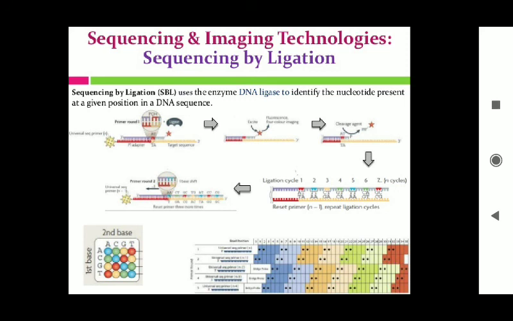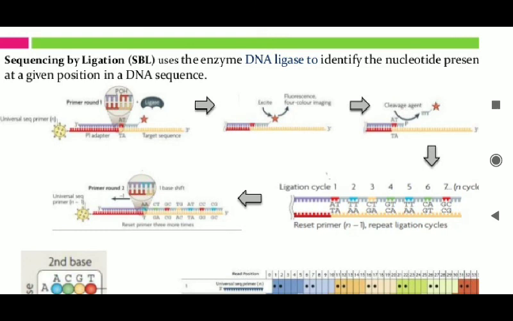That nucleotide at a position in the DNA sequence can be identified by the DNA ligase enzyme, and that is sequencing by ligation. Just understand what DNA sequencing actually is: by it you can identify the nucleotides, right? There are different methods by which you can sequence a DNA molecule, and now we are talking about ligation, so for that you need a DNA ligase enzyme, right?